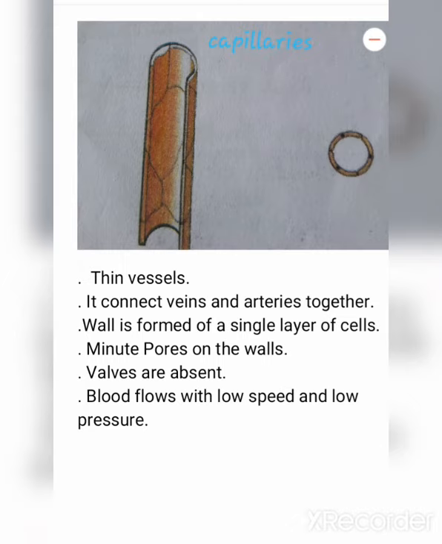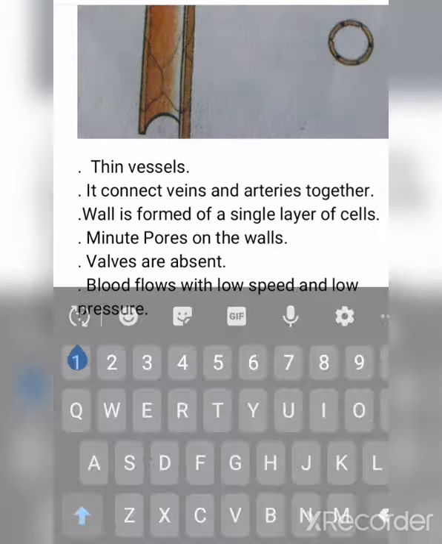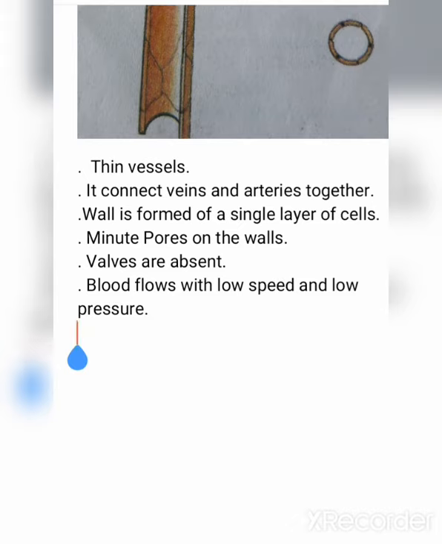Its walls contain a number of small pores. Minute pores are present. Valves are absent. Blood flows with low speed and low pressure. These are the main features of capillaries.